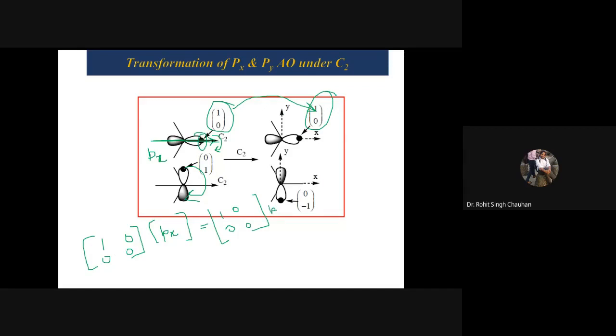No. But if we talk about py, what matrix representation will we write for it? Along x it is 0 0, right? But what about py? 0 and 1. And now this is the matrix representation for py.